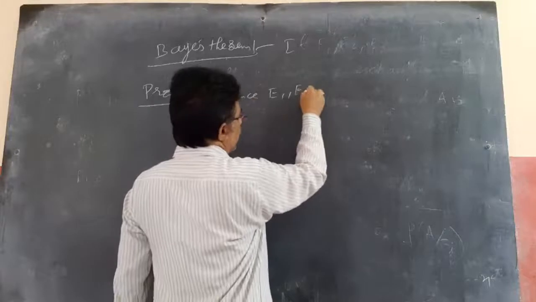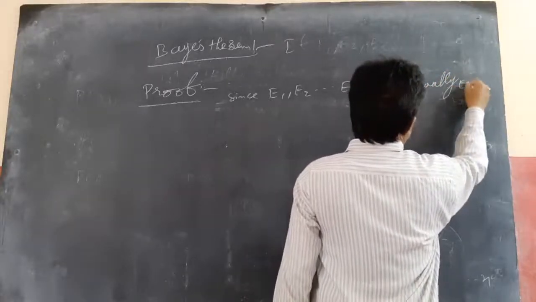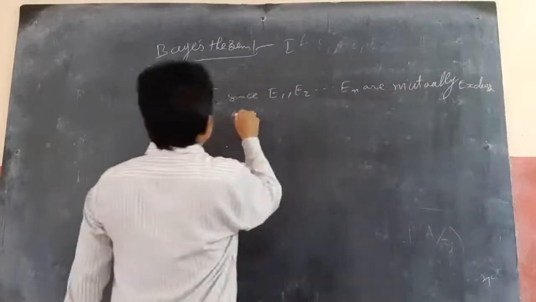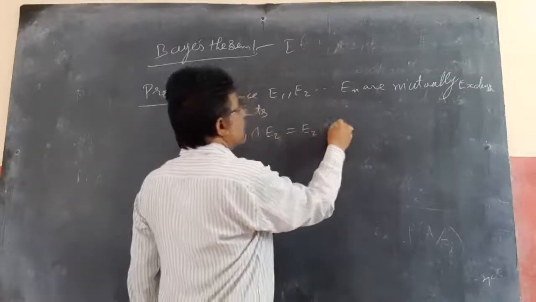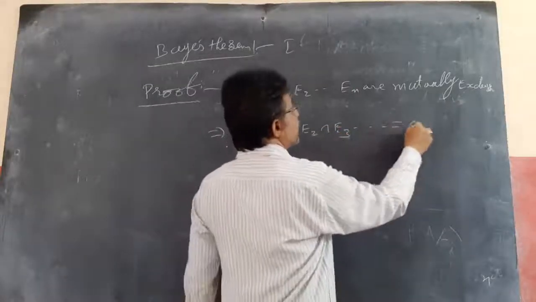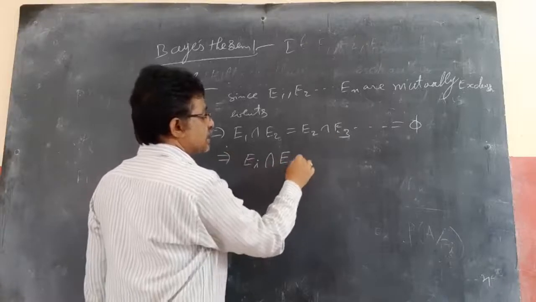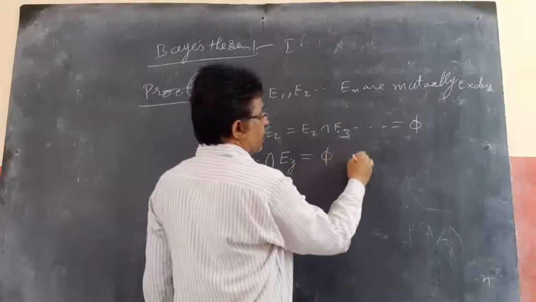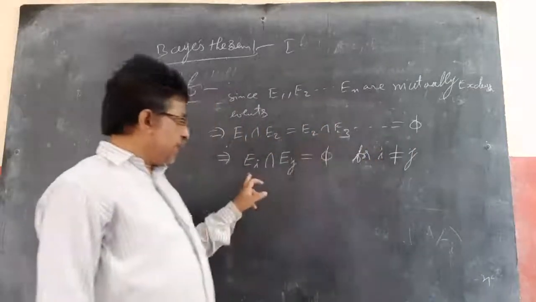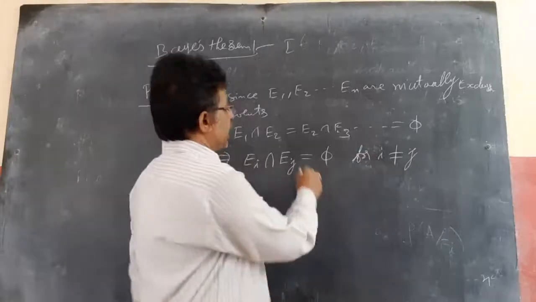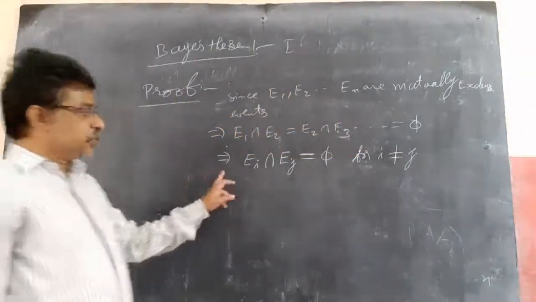Since E1, E2 and so on till En are mutually exclusive events, the intersection of any two events, such as E1 intersection E2 or E2 intersection E3, is empty. This is represented as Ei intersection Ej equals phi for i not equal to j. This is called mutually exclusive events.